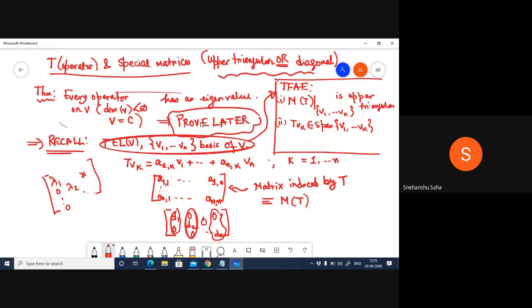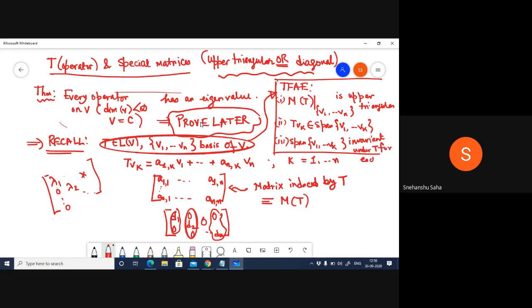And the third statement is that the span of the vectors v_1 through v_k is invariant under T for each k.